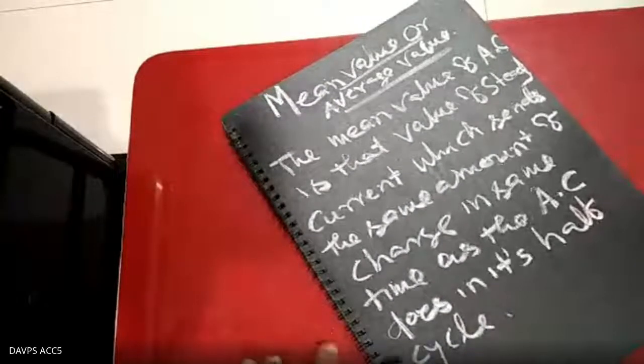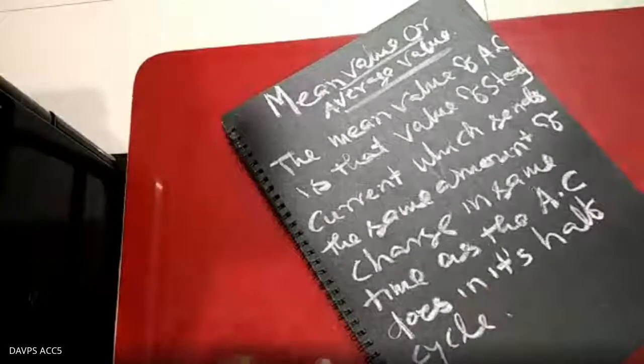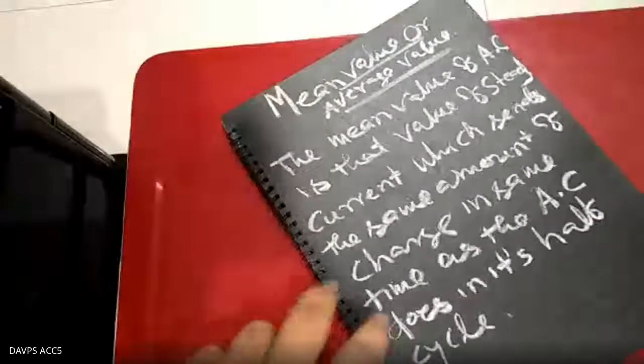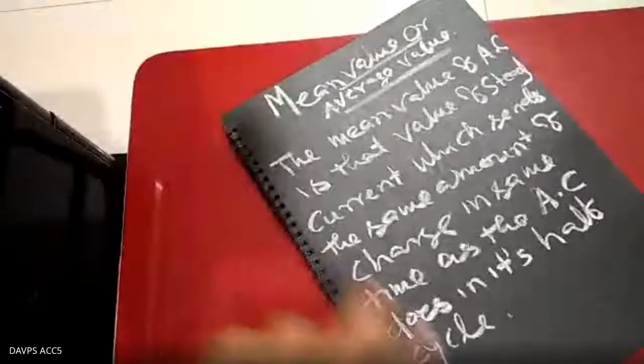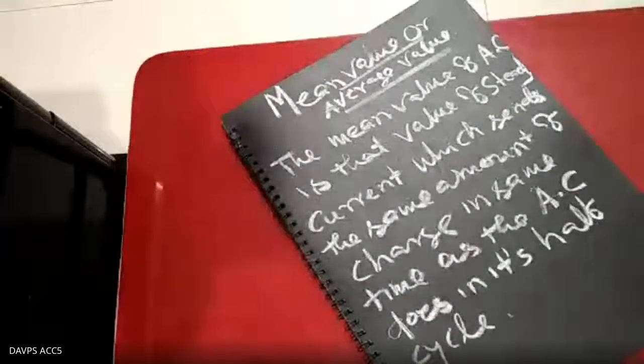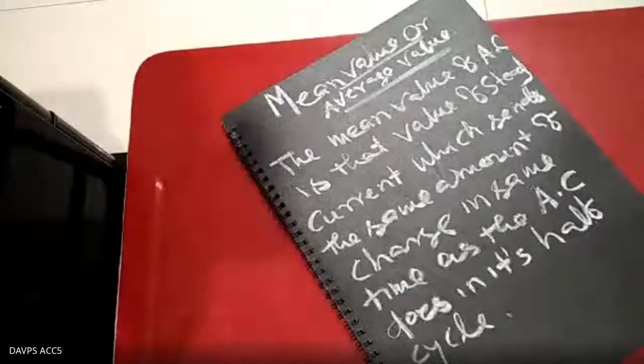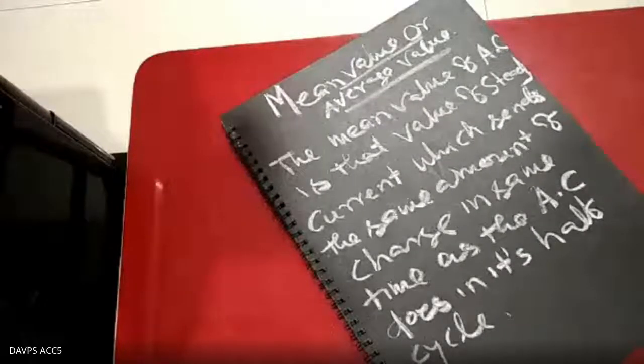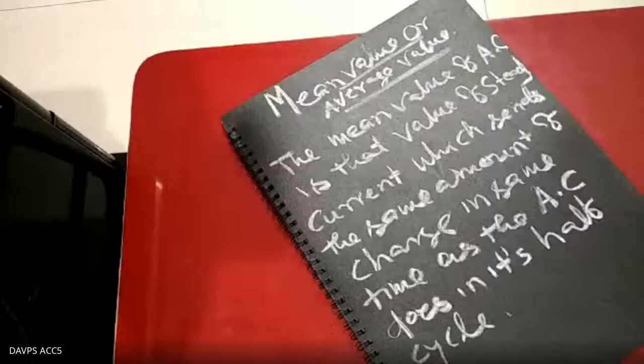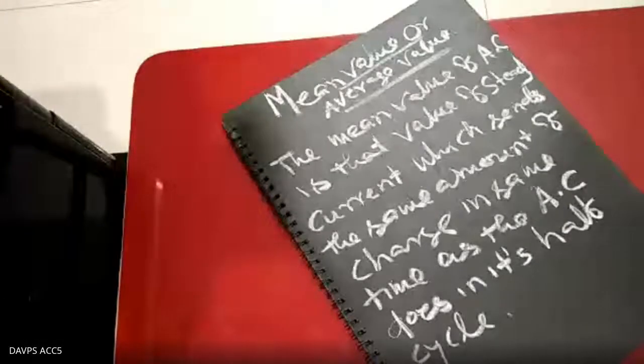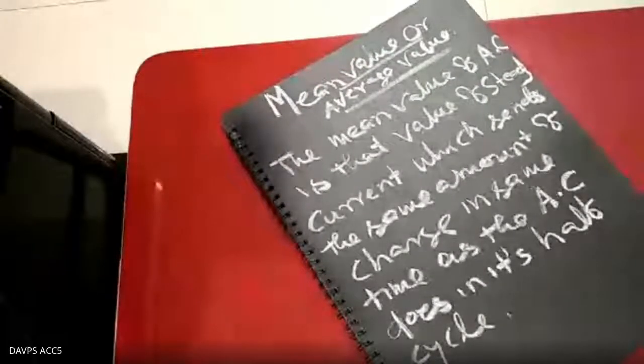Mean value of AC, just be careful. We are comparing the steady current with the alternating current. That is, the mean value of AC is that value of steady current which sends the same amount of charge in the same time through the circuit as the AC does in its half cycle. Why are we taking the half cycle?